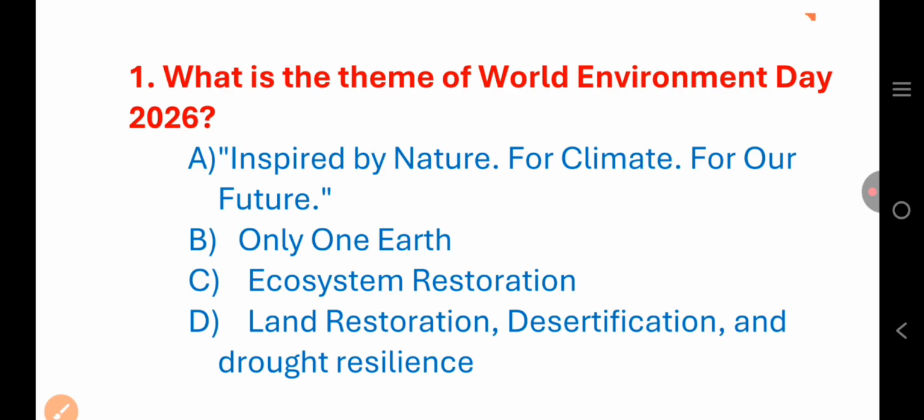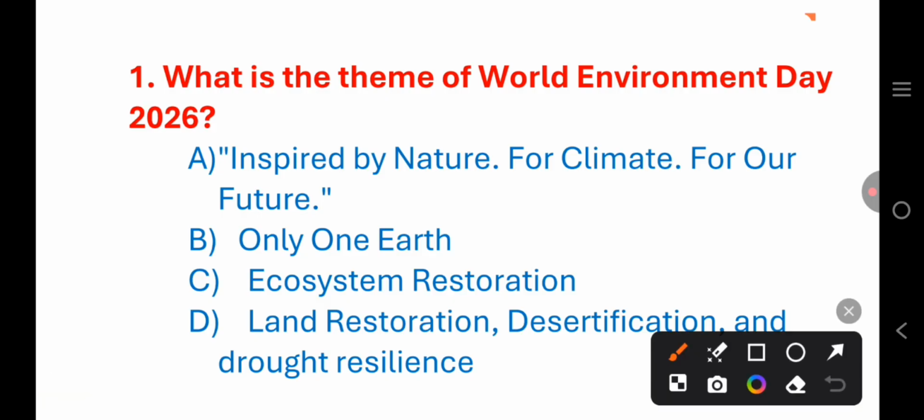What is the theme of World Environment Day 2026? Options are: inspired by nature, for climate, for our future; only one earth; ecosystem restoration; land restoration, desertification, and drought resilience. The theme of World Environment Day 2026 is option A, inspired by nature, for climate, for our future. Only one earth.